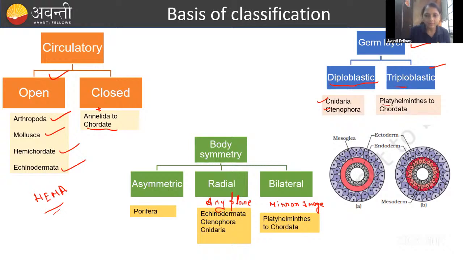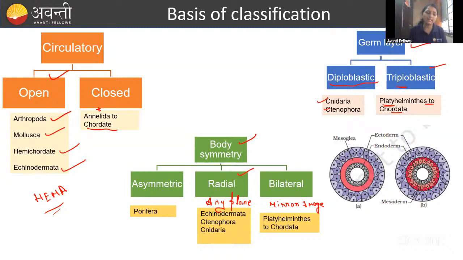Triploblastic will start from the Platyhelminthes. Remember, Platyhelminthes is triploblastic. Okay? To the Chordata, all have the triploblastic. Fine. Then coming to the body symmetry. Only Porifera is asymmetrical. These don't have any symmetry. If you cut the Porifera or the sponges from anywhere, you will get all the parts. Okay. So that is the Porifera.